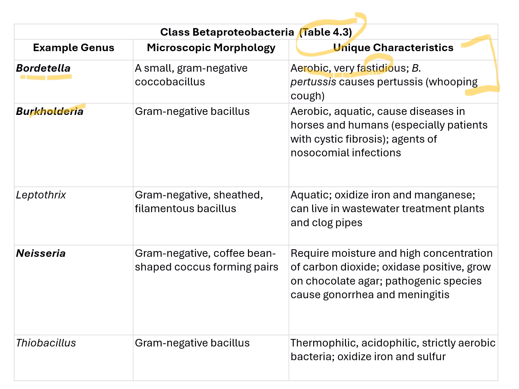Burkholderia is another one we talked about. This affects primarily patients with cystic fibrosis, or it can be a hospital-acquired infection. And Neisseria we also talked about already. These are microaerophiles that require moisture and high concentration of CO2, and they can cause gonorrhea and meningitis.